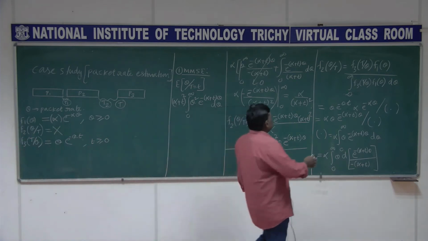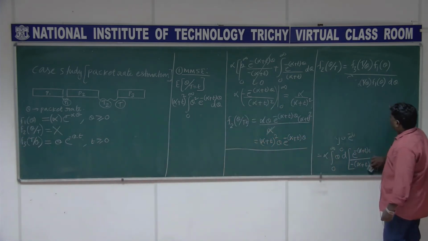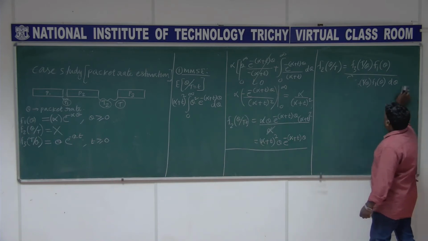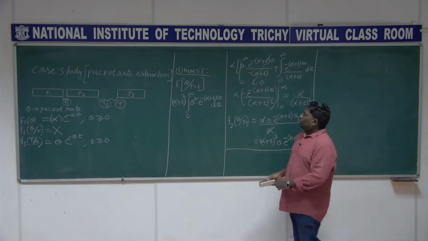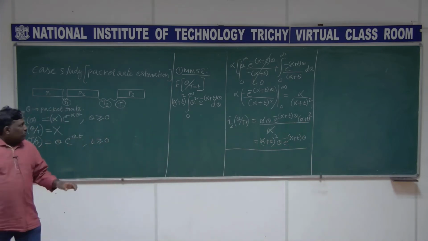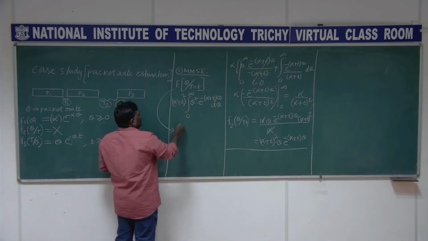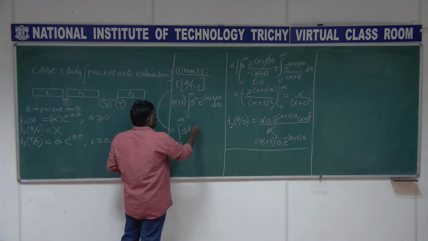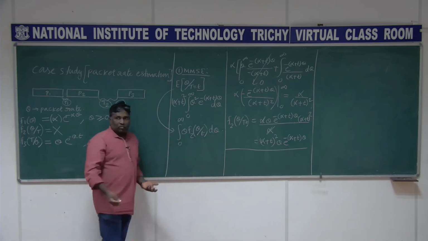We need to do this integration. I hope you are getting what I have done. This is basically the integral of theta times the density function, d theta, which is what I have to find.